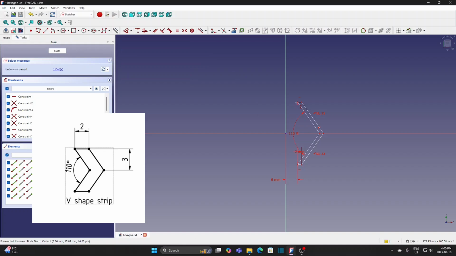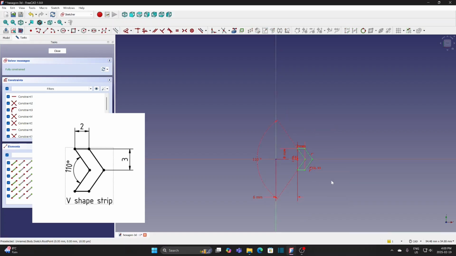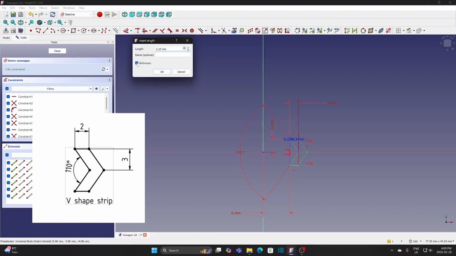Define the vertical distance of this point to the origin as 3 mm. The sketch is fully constrained. Check the horizontal distance of these points, click Reference. It is 2.1 mm and we'll explain this one later.